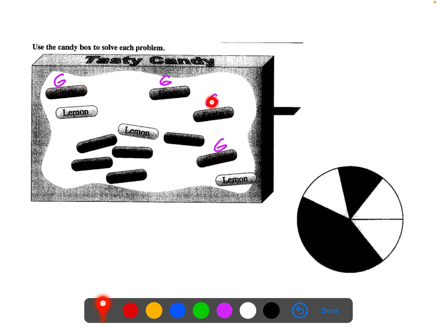All right, so we have 4 grape candies here in the box. These 5 down here that you can't read are cherry flavored candies. So we have 5 cherry flavored candies, we have 4 grape flavored candies, and then you can see the lemon flavored candy in there. Please use that information to answer the questions, so that of course matches up with what the answers will show at the end.